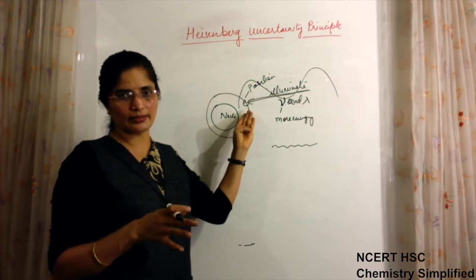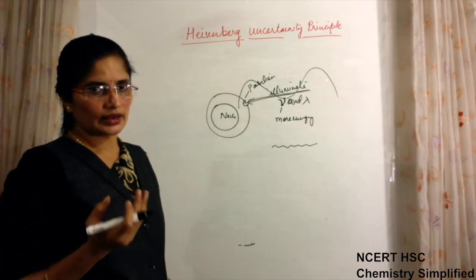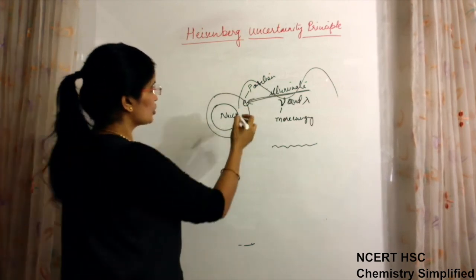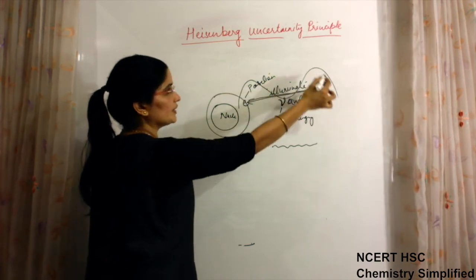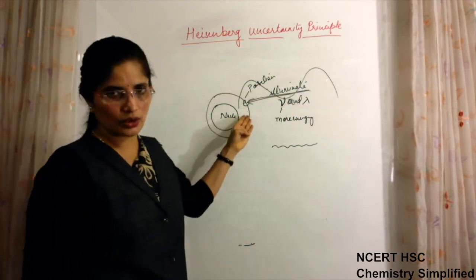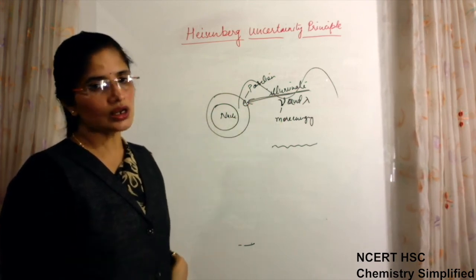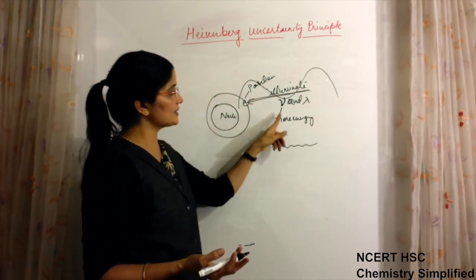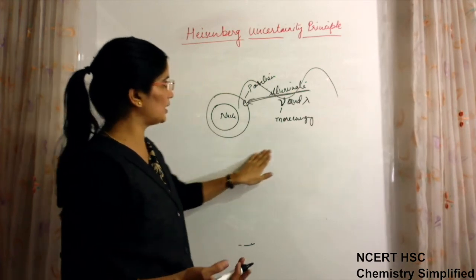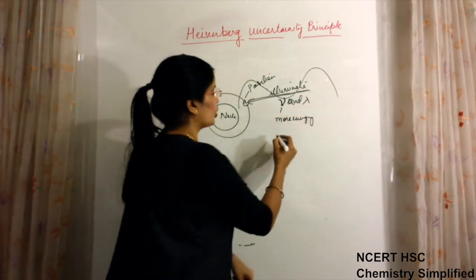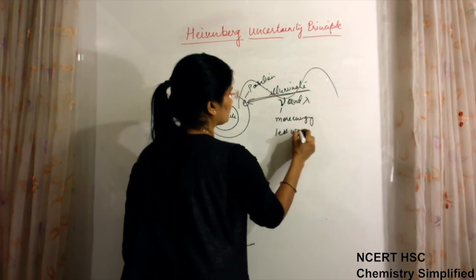The nature of radiation is wave nature, so because the wavelength is big, the object you are observing will not fall in its path and it will not be observed. So for that reason we have to use a light radiation which is of less wavelength.